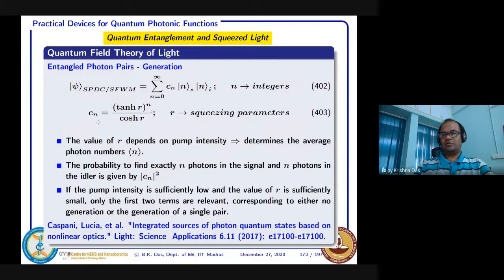So the coefficient Cn, complex coefficients, something like that, and I have corrected this one, it was to the power r, here it is n now, and r is called the squeezing parameter. And by controlling the squeezing parameter, basically you don't allow more than one signal photon and one idler photon, or no signal photon, no idler photon.